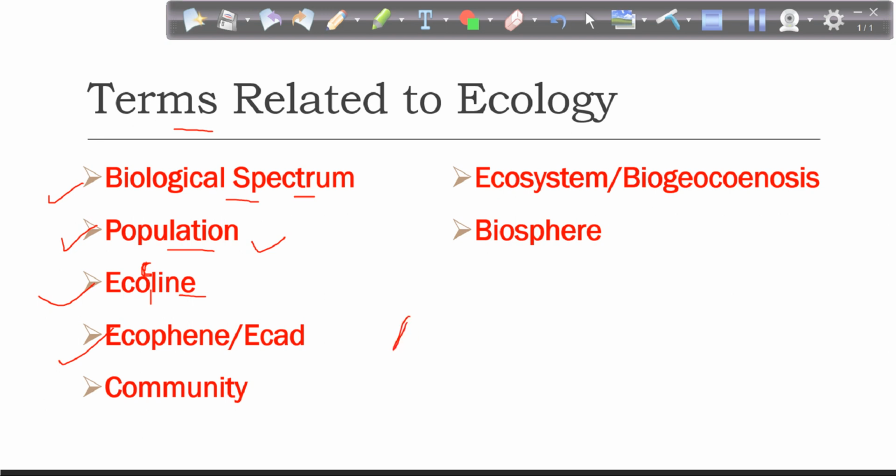For example, you have the organisms at a particular place A, and the organisms of the same species at another place B, and you observe that they have certain morphological differences, but basically their genotype is the same, their genetic makeup is the same. In that case, we call them ecophenes or ECADs. It is used to distinguish a population having the same genetic setup but different morphological characters in response to the environment. That is because of the environment.